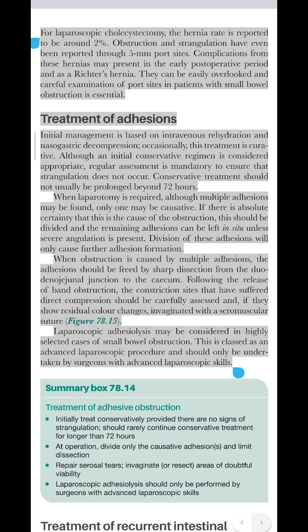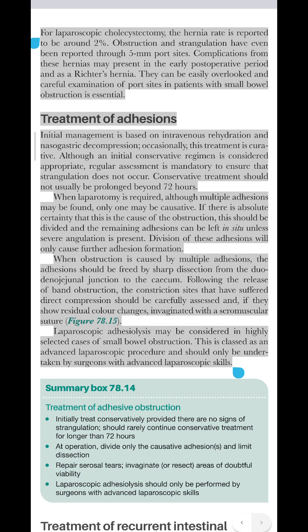When obstruction is caused by multiple adhesions, the adhesions should be freed by sharp dissection from the duodenojejunal junction to the cecum. Following the release of band obstruction, the constriction sites that have suffered direct compression should be carefully assessed and, if they show residual color changes, invaginated with a seromuscular suture, figure 78.15.